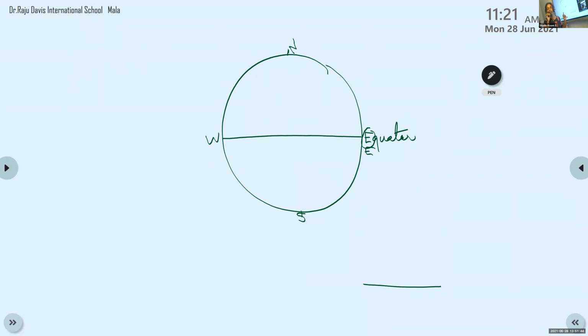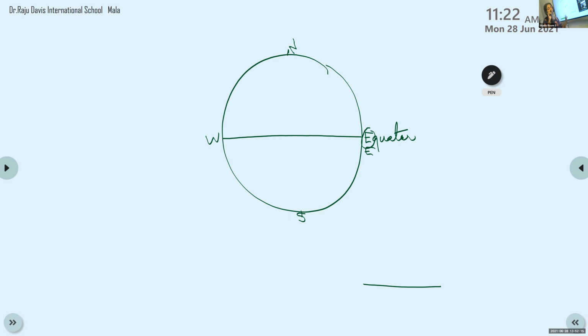The equator is an important latitude. That means we are marking many horizontal lines on the globe to study more about the earth. Why are we using all these lines? We have discussed the equator, Tropic of Cancer, Tropic of Capricorn, all the major important lines.